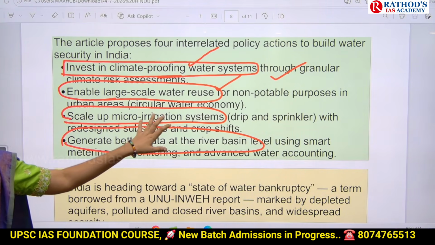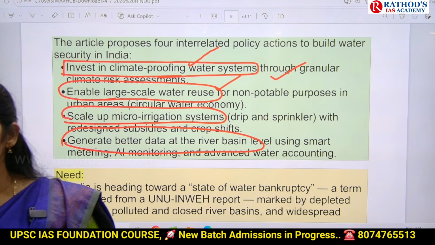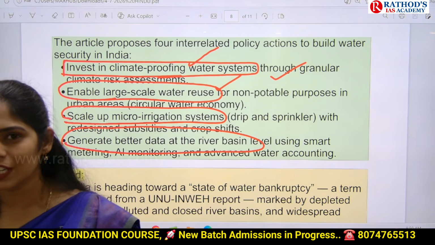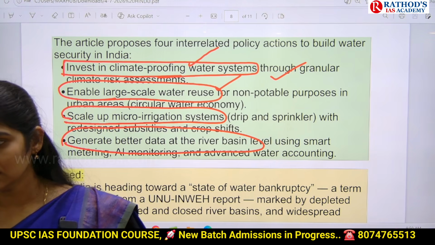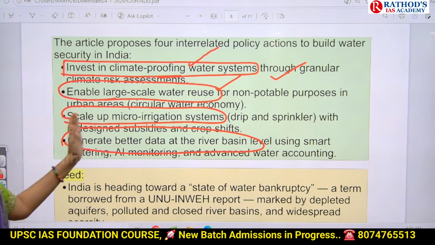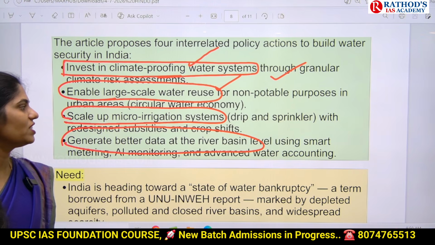So whatever water we are using for domestic purposes, we can try to reuse it. If we are reusing that kind of domestic water, obviously we can decrease water wastage. And next, we can scale up the micro irrigation system.